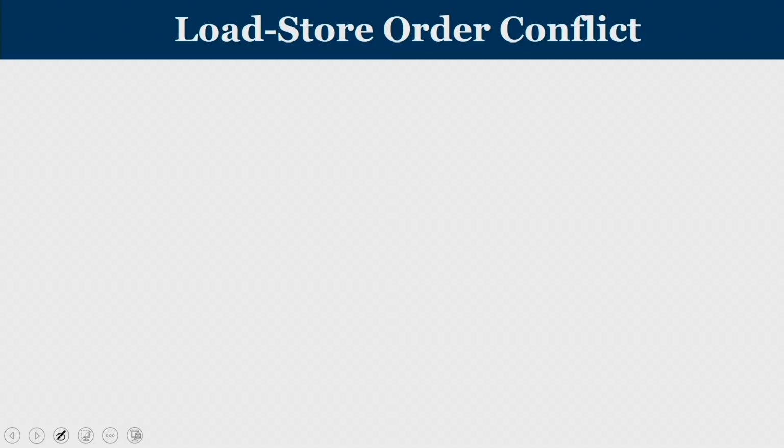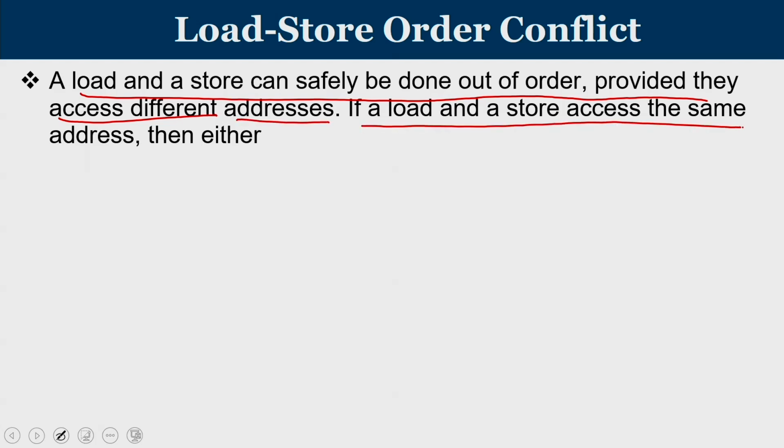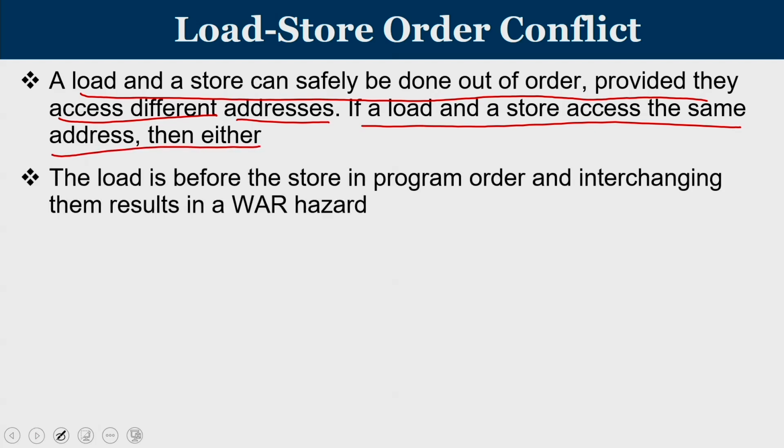How much out of order is permitted and what are the consequences of out of order execution? This is known as load store order conflict. A load and a store can safely be done out of order provided they access different addresses. If a load and store access the same address, then either the load is before the store in the program order, like this.